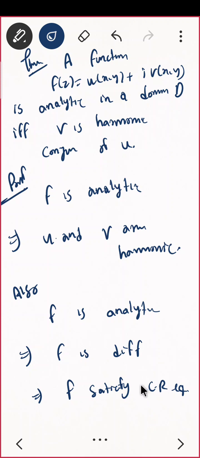Look at the previous one. जो हम लोगों ने सबसे पहला CR equation को define कैसे किया था, solve कैसे किया था. We considered that function is differentiable, then we proved a relation that is Ux equal to Vy. So both things are true. I don't have to prove anything. It follows from the previous theorem. Do you agree?